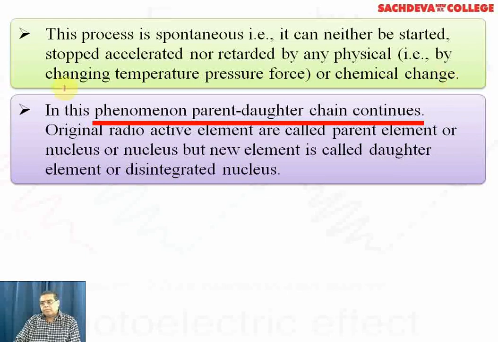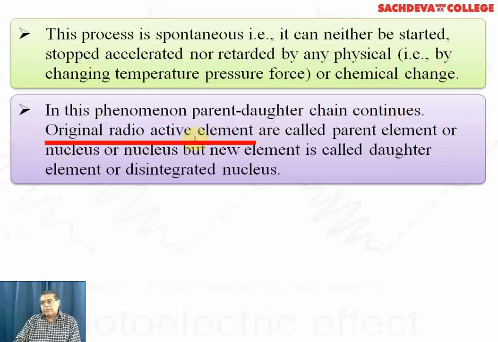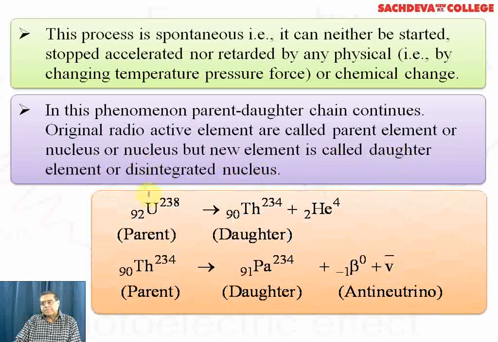In this phenomenon, the parent-daughter chain continues. The original radioactive element is called the parent element, and the new element is called the daughter element or disintegrated nucleus. For example, a few points are indicated in this equation.